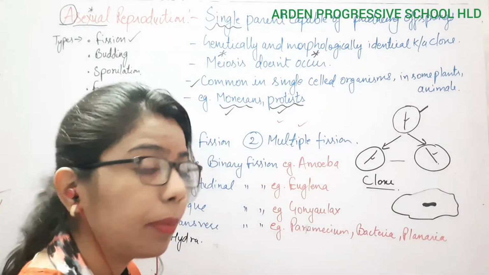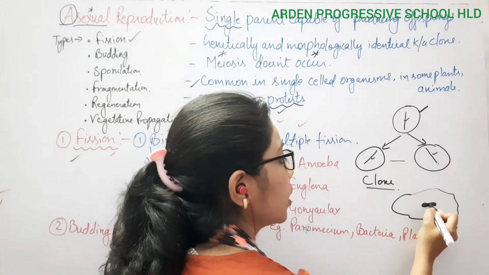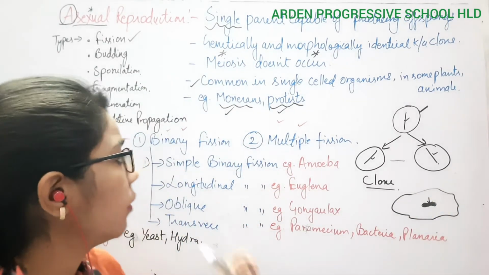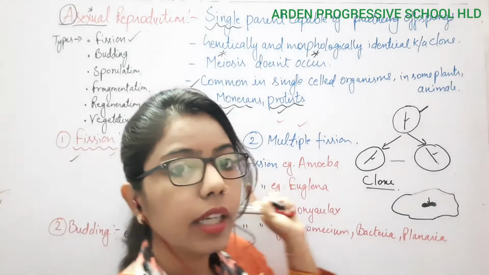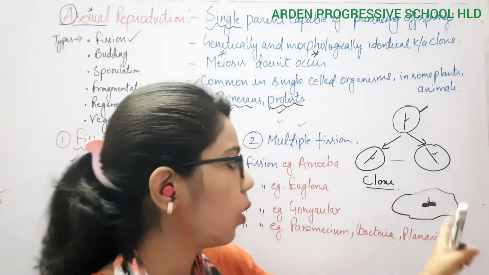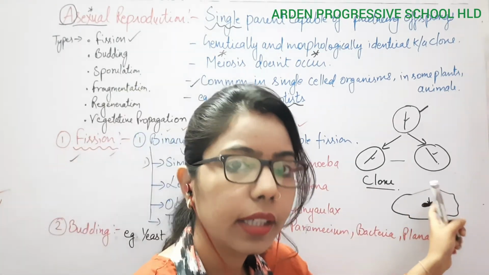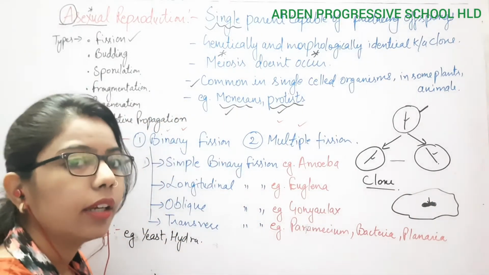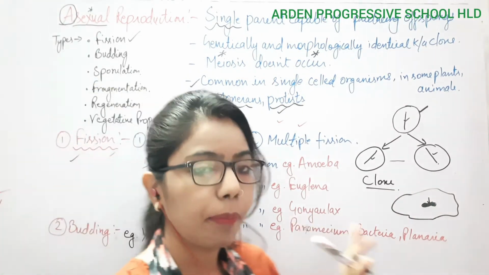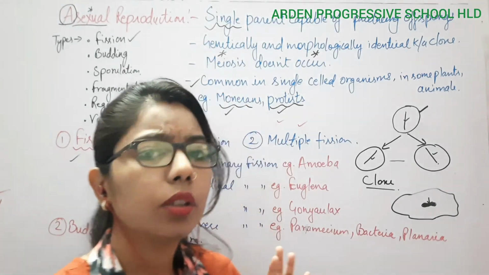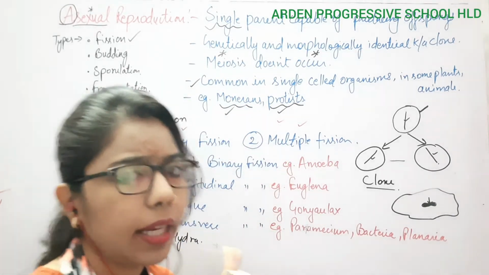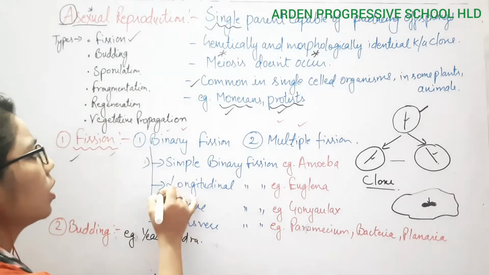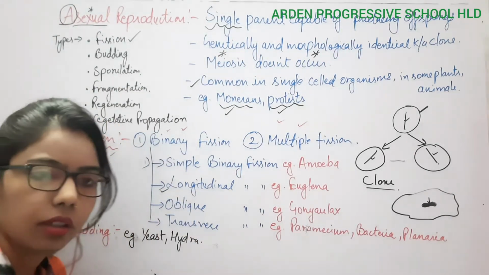If there is division at the right angle to the elongated part of the nucleus, always, in simple binary fission, the division will be at a right angle to the elongated nucleus. So we can say that simple binary fission is when the body of a parent gets divided into two halves from any plane. Now comes the longitudinal binary fission.